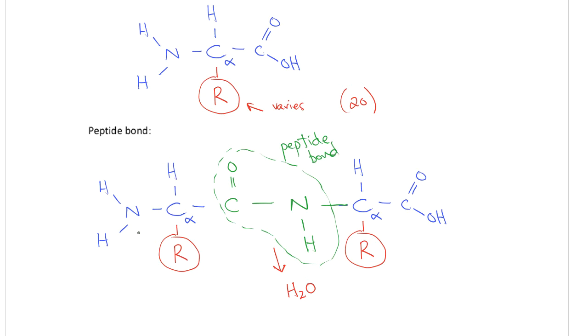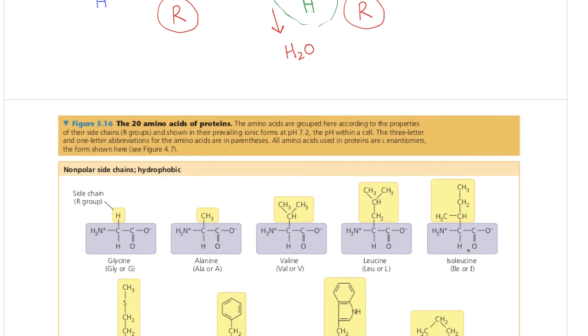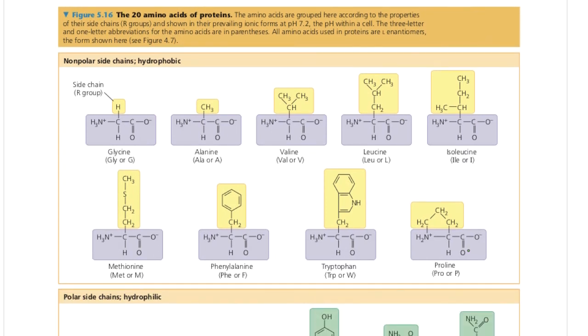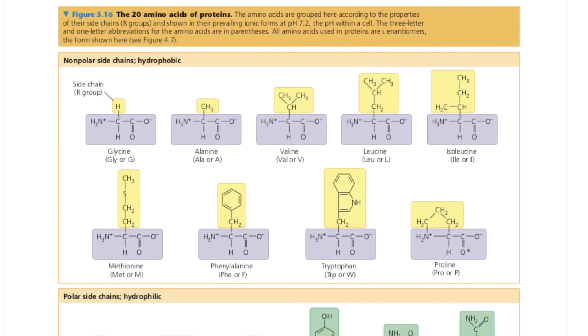Notice also that you get this backbone of repeating nitrogen, carbon, carbon, NCC, where the first C is the alpha carbon and the second C is the carbon from the original carboxylic acid group. Sticking out from this repeating backbone, you have the R groups, or the side chains. Let's take a look at some of those side chains. This table is from Campbell Biology, showing the 20 amino acids. Notice that they're grouped into different categories.